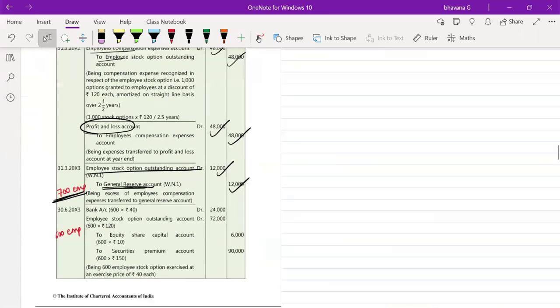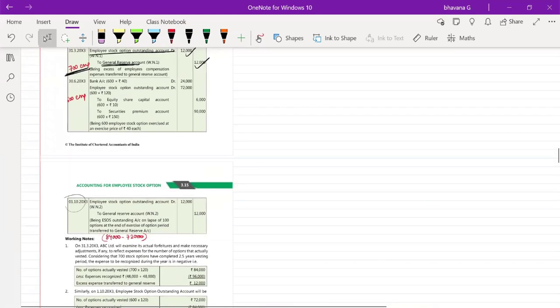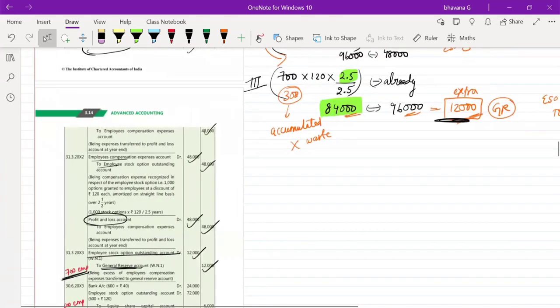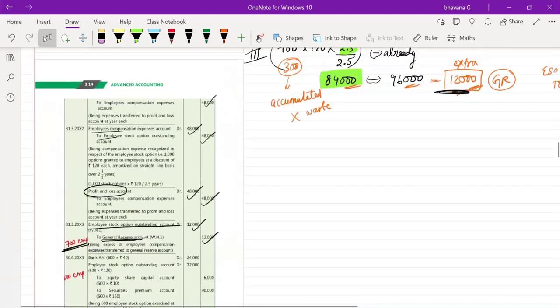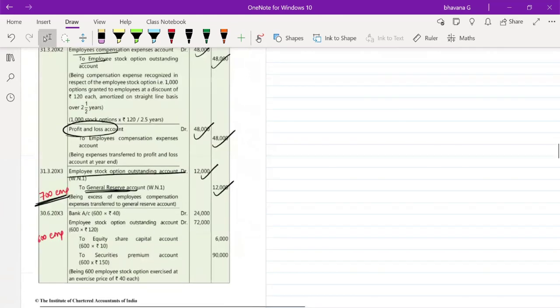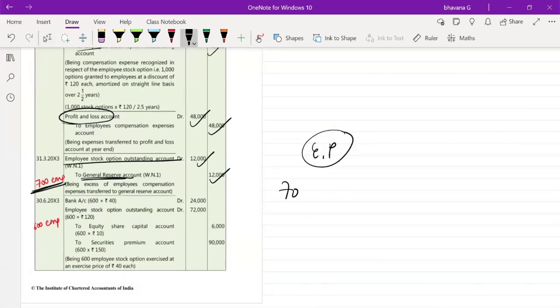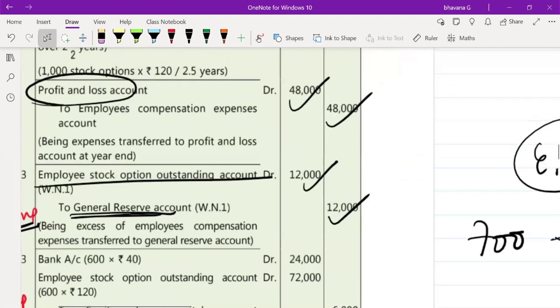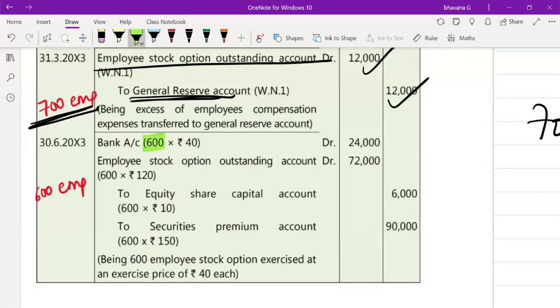Okay, guys. So now we'll concentrate on journal entries regarding the dates. At the end, I will clarify whatever it is. So now after this, you have something known as your exercise period. You had 700 employees, out of which 600 exercise and 100 options lapse. So 600 exercise means bank, how much money will you get? You will get 600 into 40 rupees of exercise price, 24,000 rupees. Employee stock option outstanding, how much will you do? 600 options into 120 rupees, your intrinsic value or discount value, 72,000. To equity share capital, 600 into 10, 6,000, your face value amount.